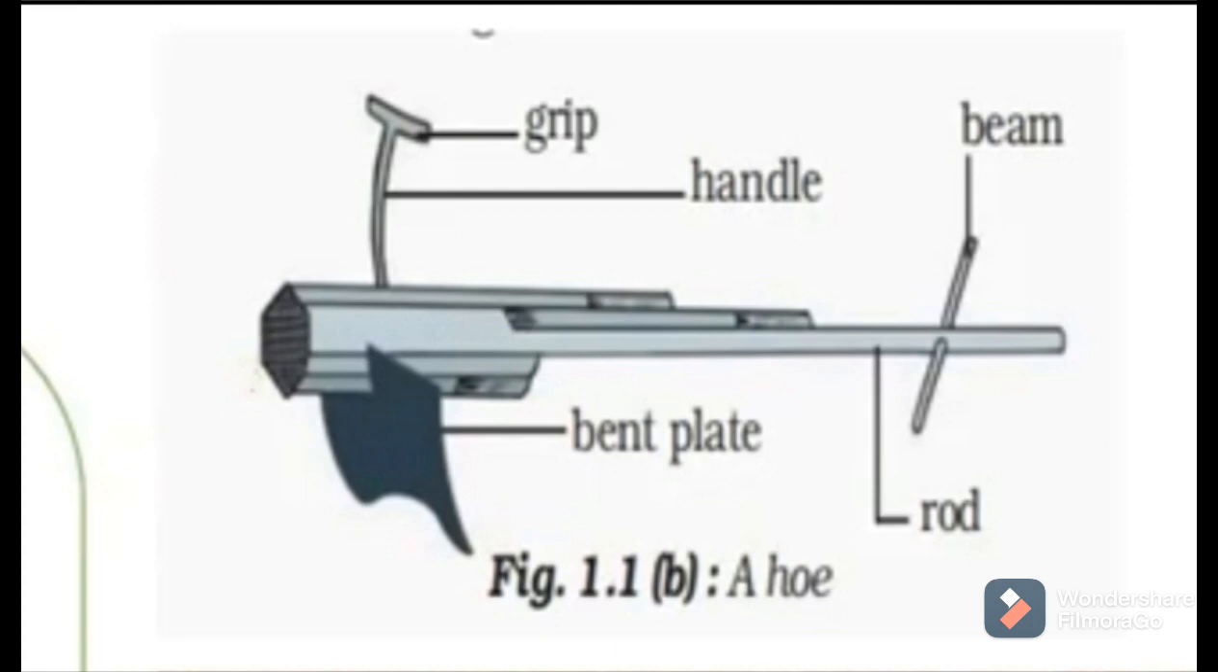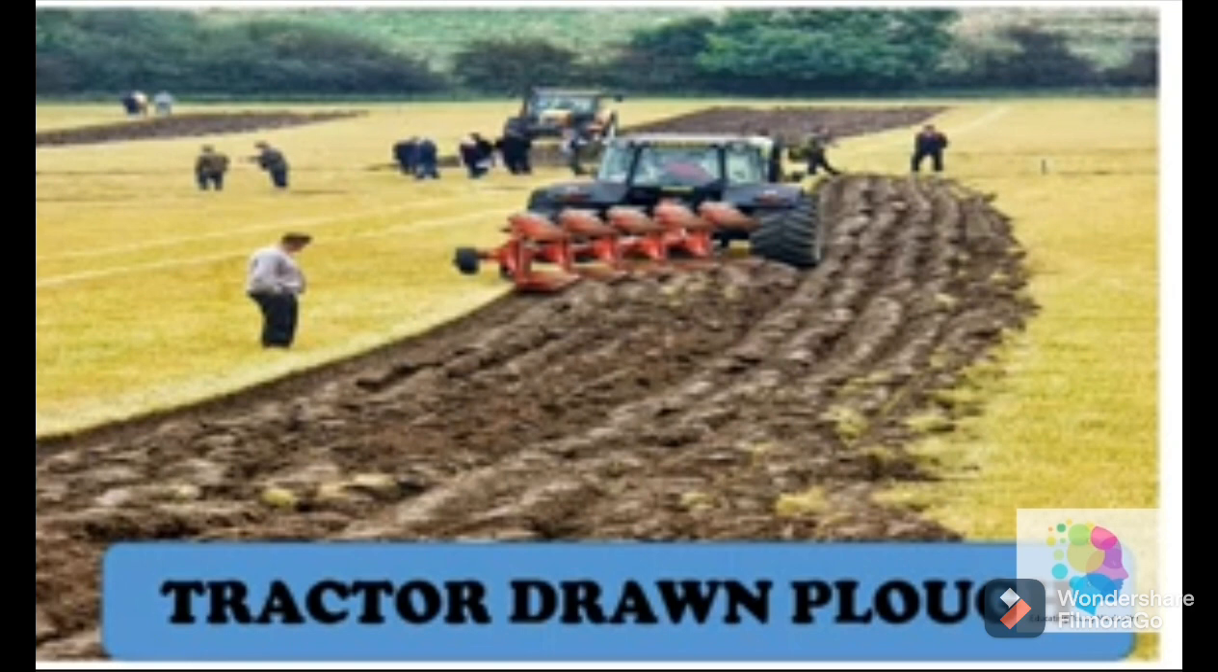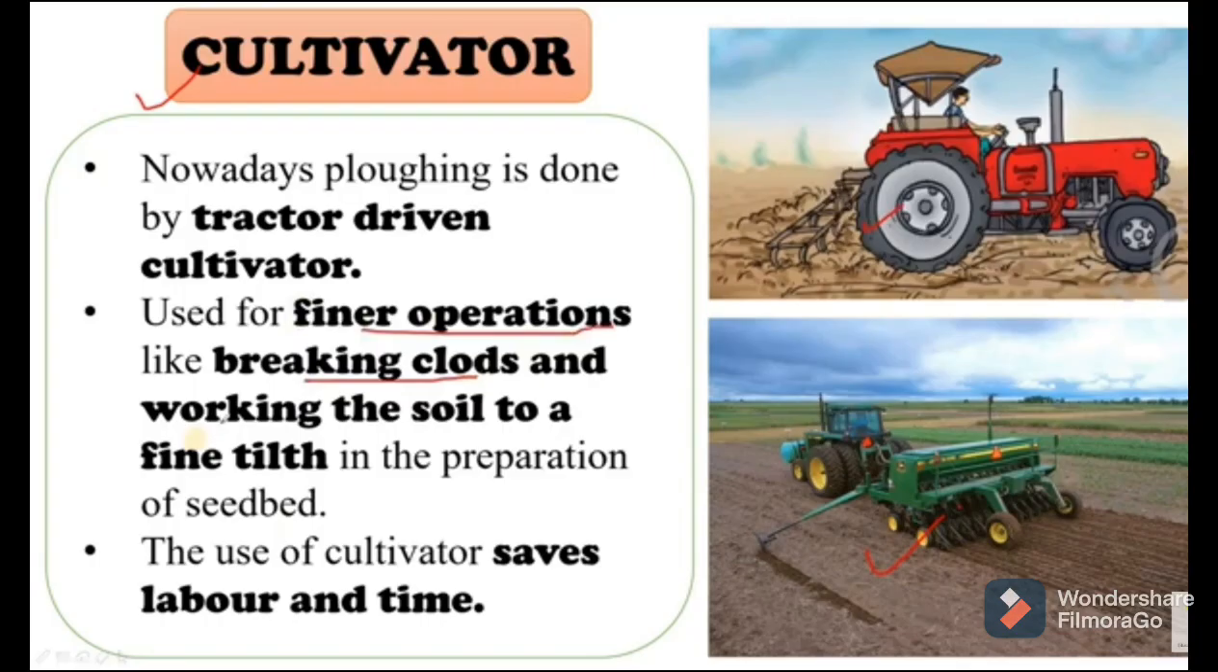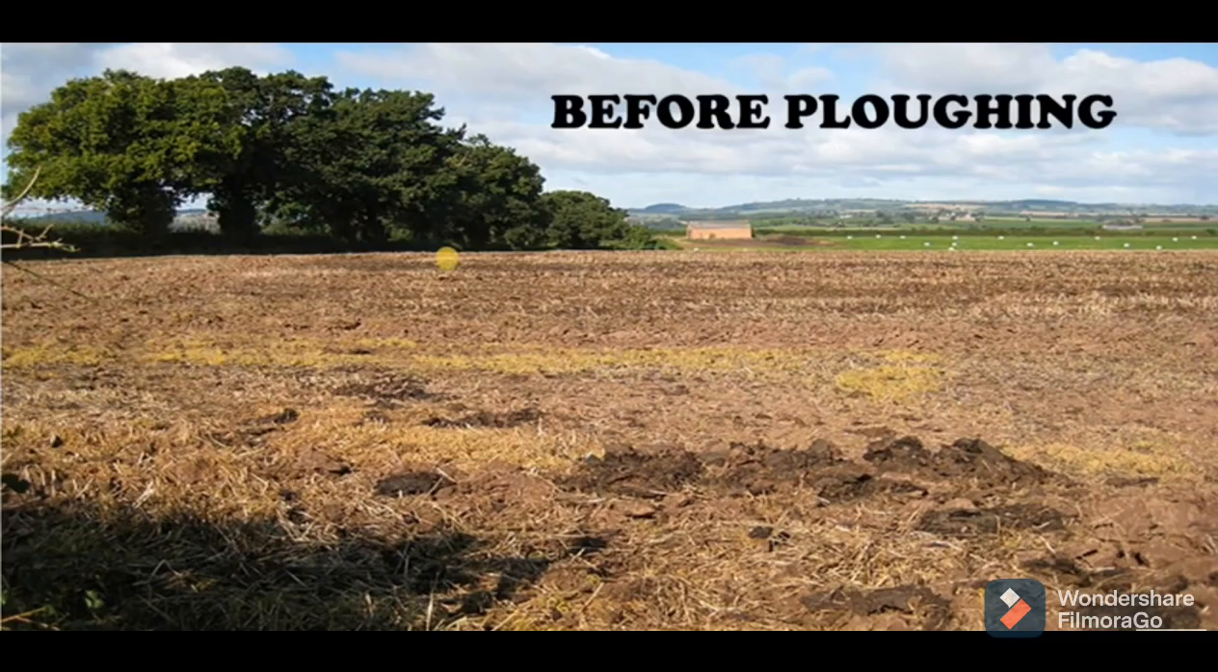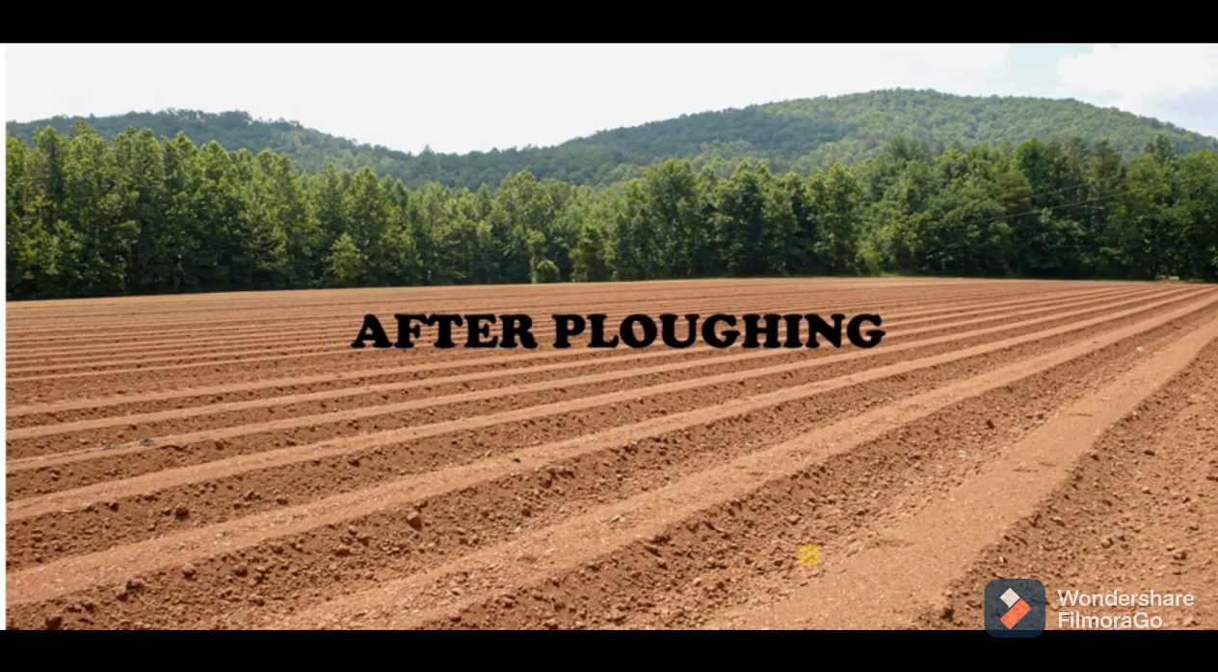Then cultivator. Nowadays ploughing is done by tractor driven cultivator, used for operations like breaking clods and working the soil to be fine tilled in the preparation of seedbed. The use of cultivator saves labor and time also. You can see before ploughing the land looks like this, and after ploughing the land is ready for sowing now.